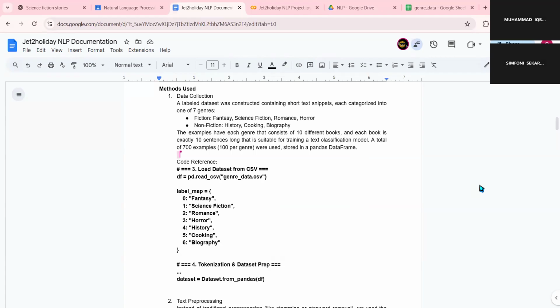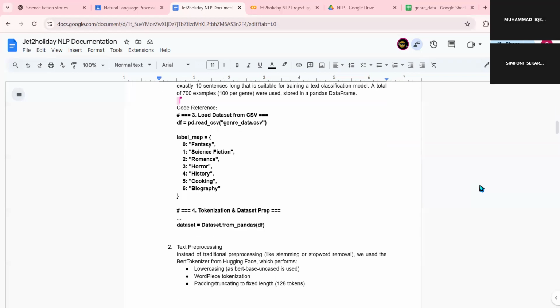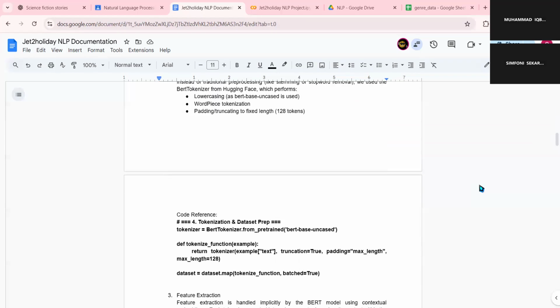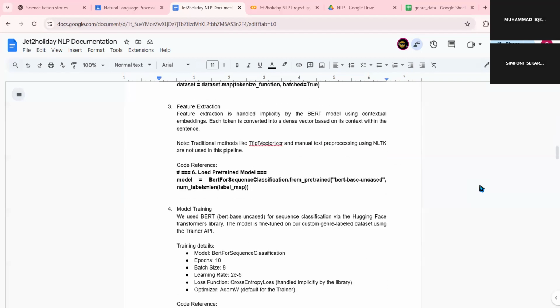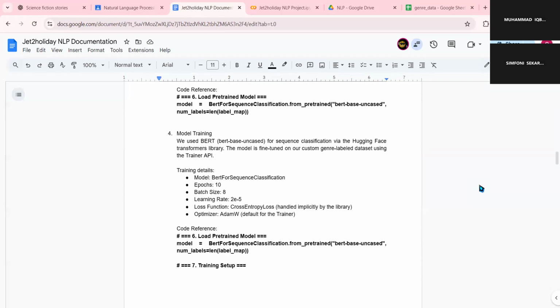For the feature extraction, it's handled implicitly by BERT using contextual embeddings. The model training, as you can see here, is the same as the code. We use BERT for sequence classification, and the evaluation is conducted on a test split, such as 20% of the data. The prediction example, as you can see, is the same in the Python script. The model predicted the data correctly.